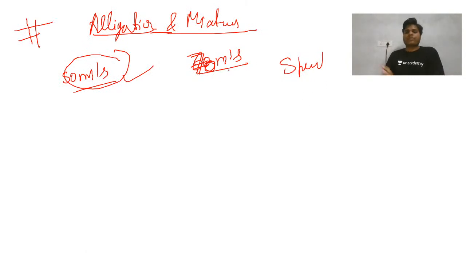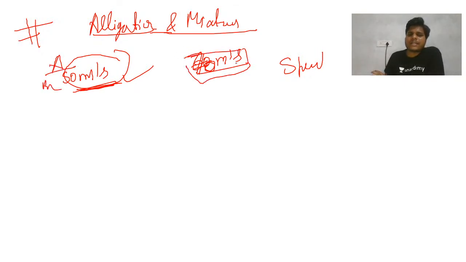What I was telling: the speed of one bike is 50, and another bike or car you can take, that is 70 meter per second. The average speed is this. Now the question is to find the ratio of the distance traveled by them.